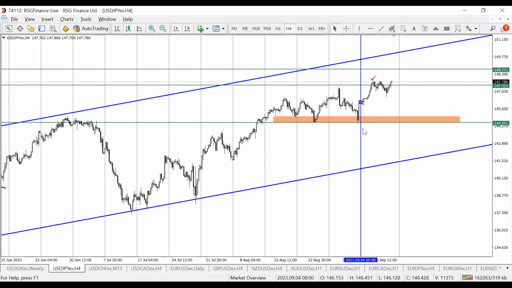So last week, this was the week last week, and we were looking to the upside. You could see right from the start of the week, we just had that nice, fantastic rally, and it's achieved our profit target. And you can see how the market has just been ranging within that level. So the goal was achieved. So going into this week, these will be my new targets. So let's take out our previous week target.